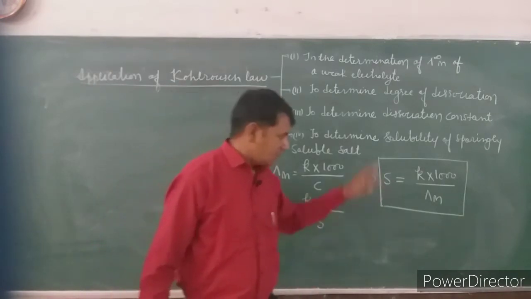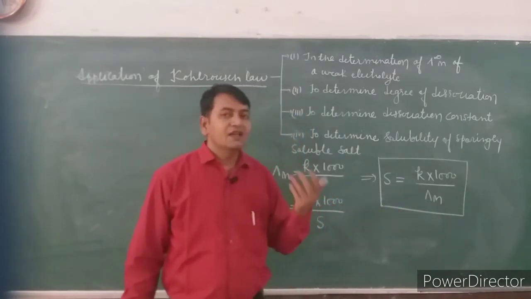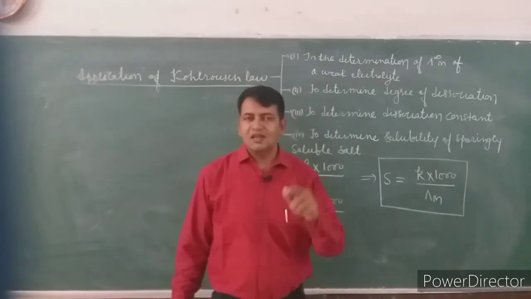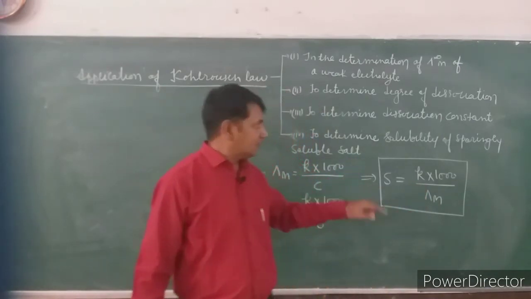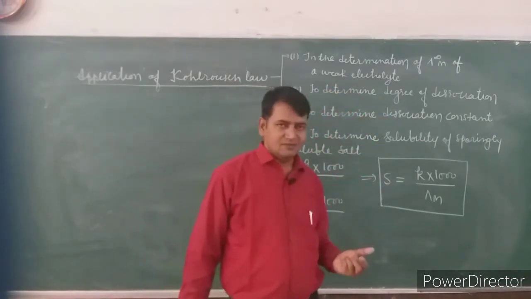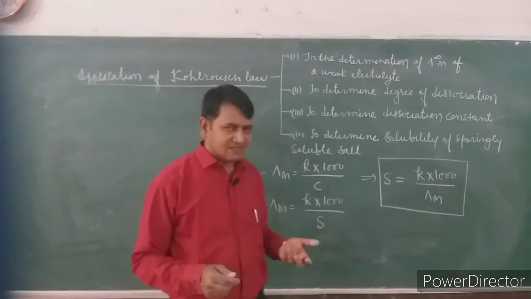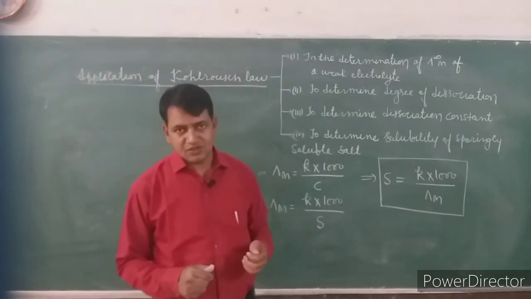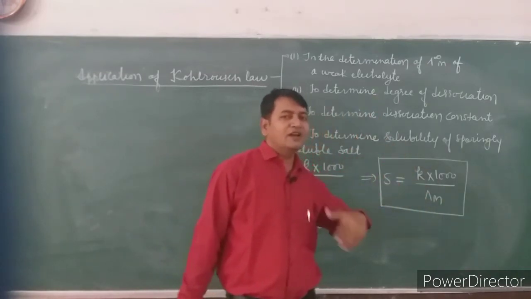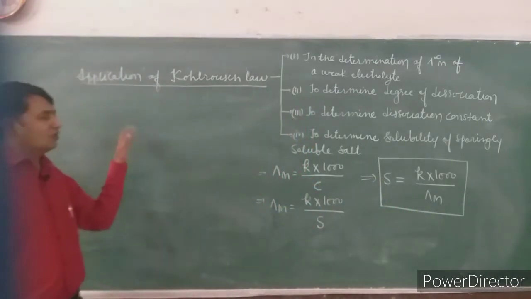Dear friends, it is clear that there is no direct contribution of lambda infinite m here, but indirectly lambda m is related to lambda infinite m in terms of degree of dissociation, because a sparingly soluble salt will be less ionized in water, and when the ionization is less, we need the degree of dissociation. So with the help of the degree of dissociation, we will find out lambda m, and after finding lambda m, we can find out the solubility. So this is all about the applications of Kohlrausch law.